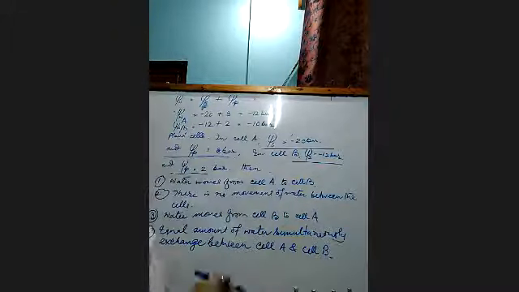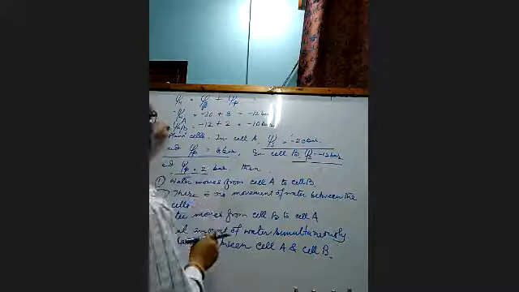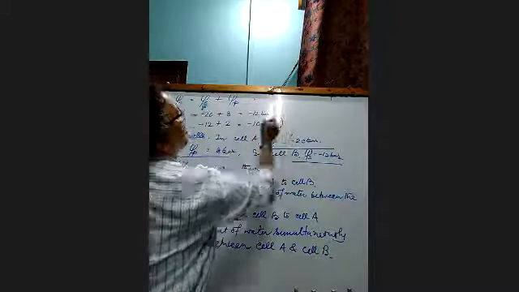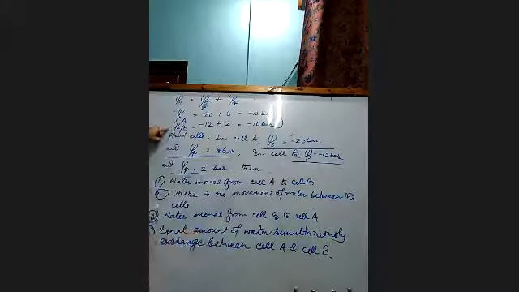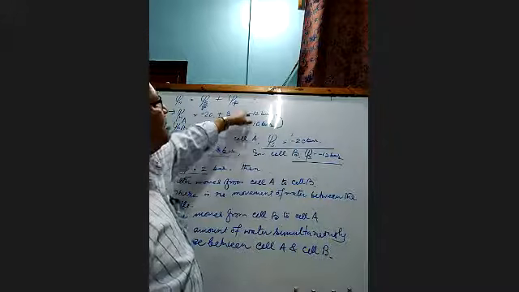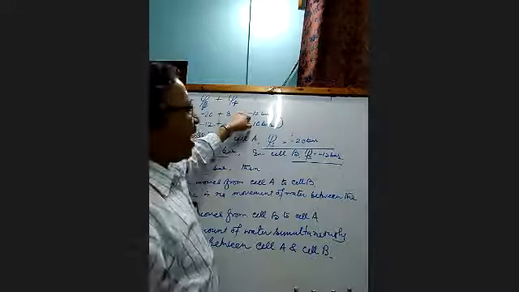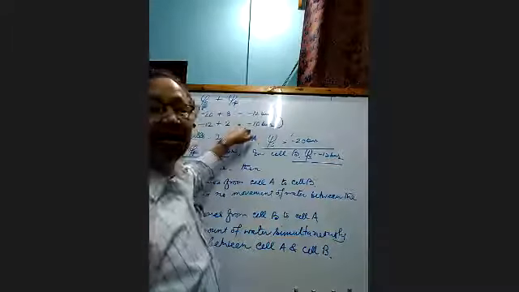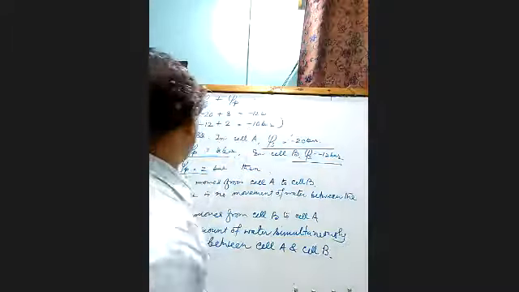So the water will move from cell B to cell A, because cell A has more negative water potential and cell B has less negative water potential.